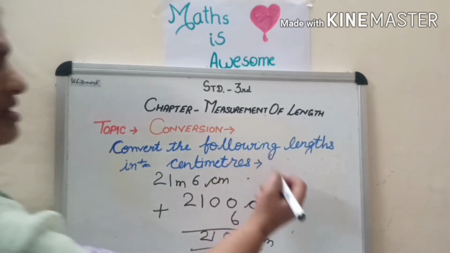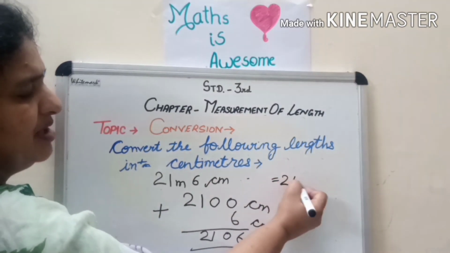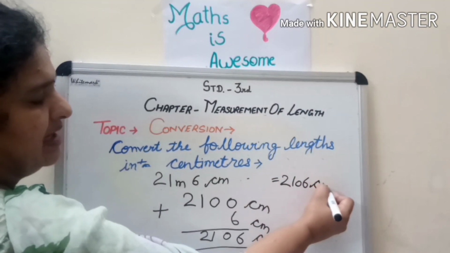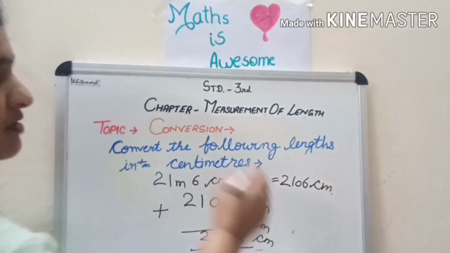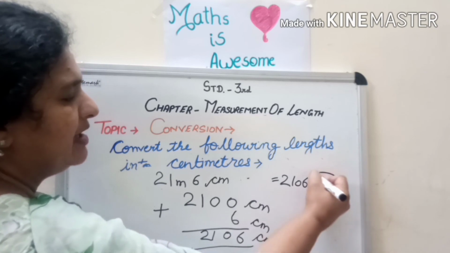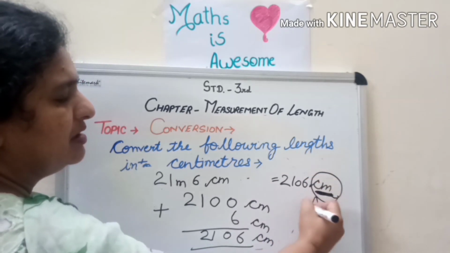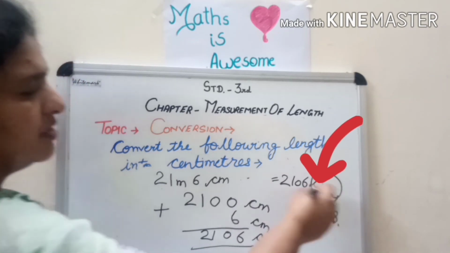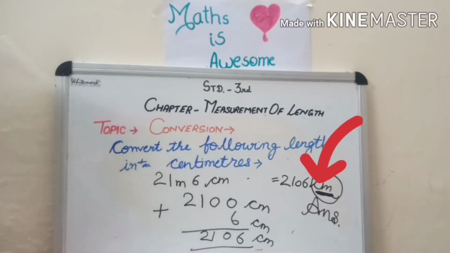2106 centimeter. And children, I'm going to repeat once again, make sure you don't forget to write the unit in the answer. Whether we have to convert into centimeter or into meter, don't forget to use the unit.